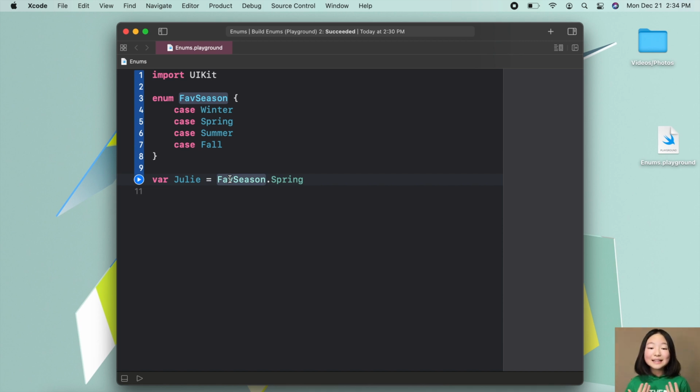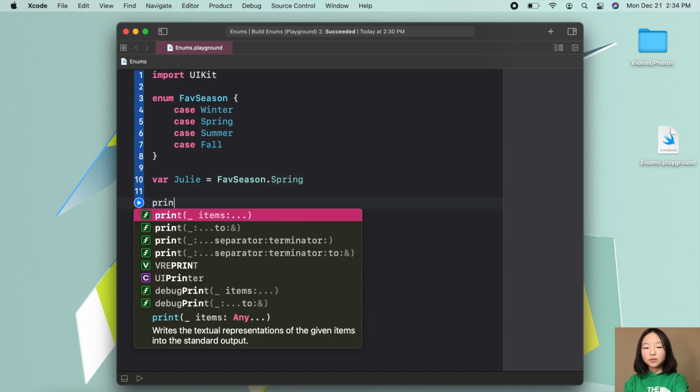Now if we printed out this julie, then we should get the case name, which is spring, in our console. So let's go ahead and print julie out.